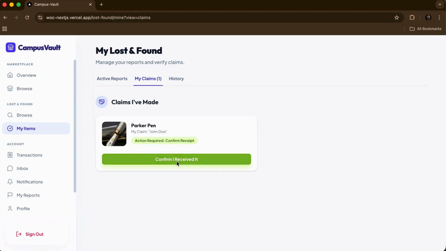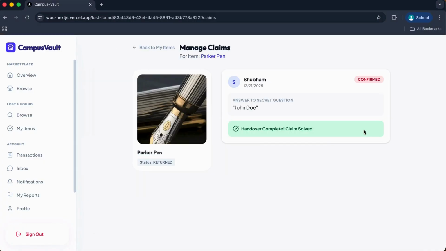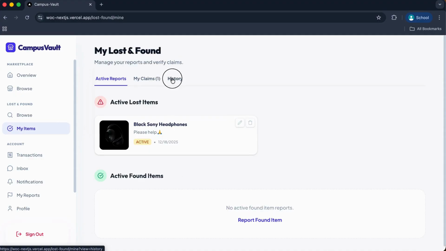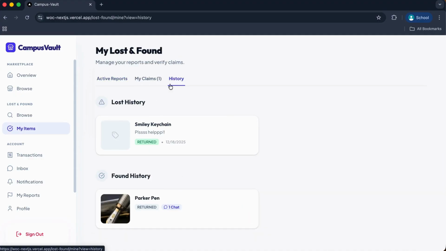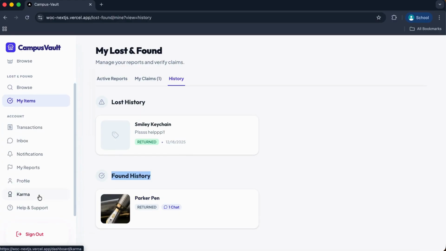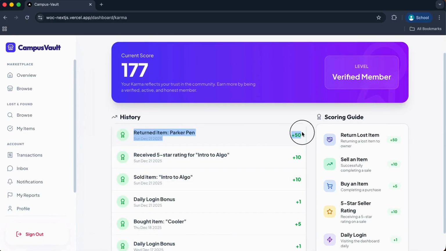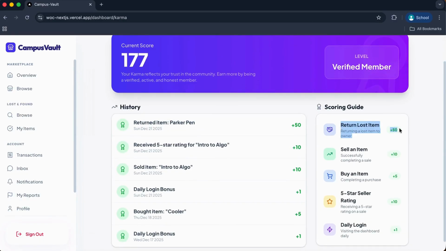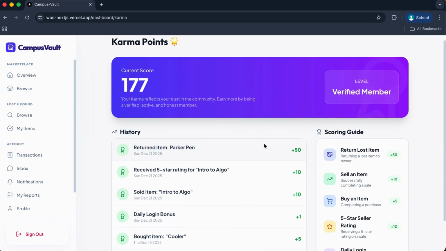Since the finder has initiated the handover, I will go back to my claims. Here I can confirm that I have received it. Once I do that, as you can see, the claim has been made. Now if I go back to the person who had found this item, my items, if I come to the history page, you can see found history, Parker has been returned. If I come to the karma points, you can see returned Parker pen, and as we know, returning an item gives you plus 50 karma points, so I have received plus 50 karma points here.